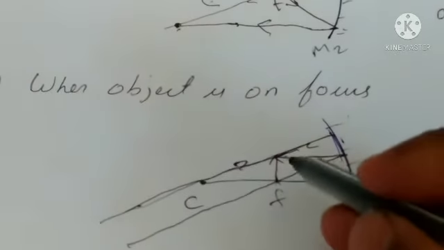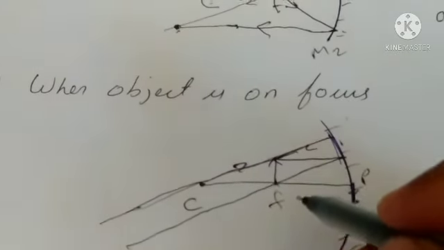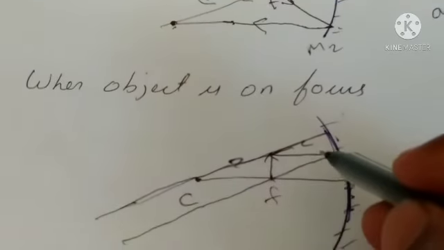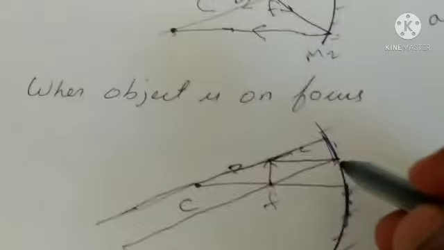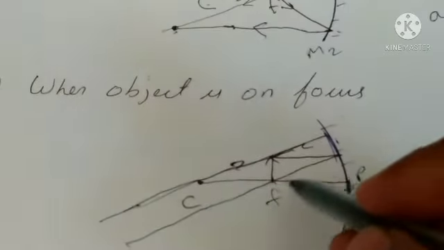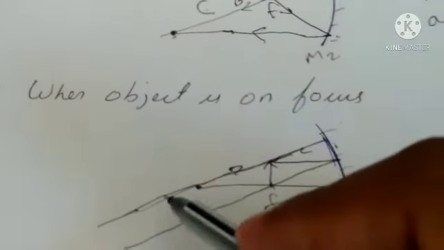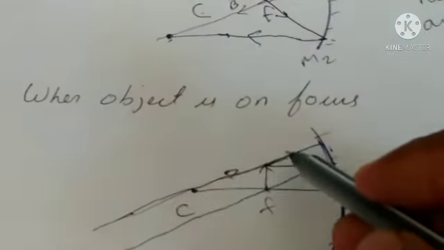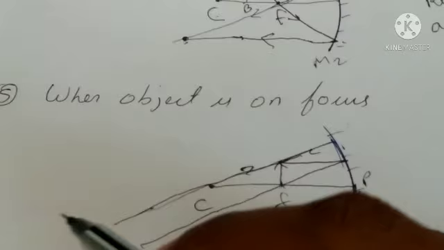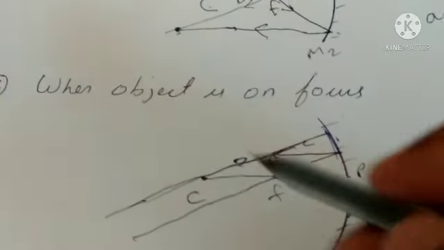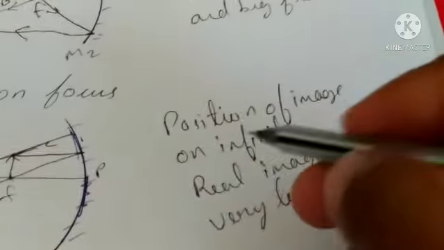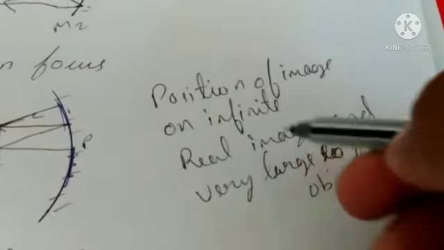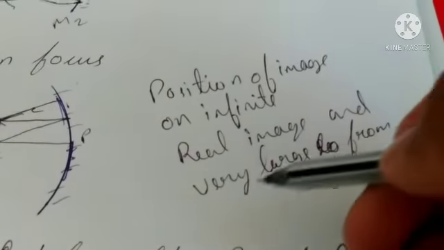Once again, when the object is on the focus, then first ray goes parallel to principal axis and is reflected and comes from focus. Next ray goes from center of curvature and returns the same way. Now they meet each other on the infinity, then image is formed on the infinity. Now the result, position of image on infinity, real image and very large compared to the object.